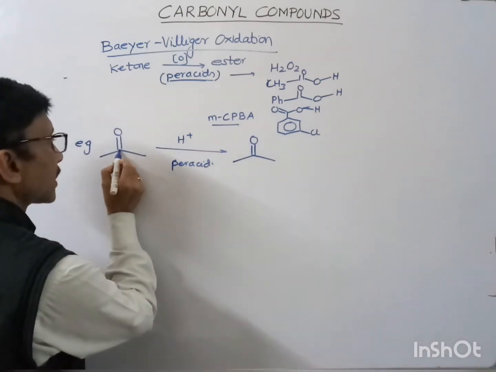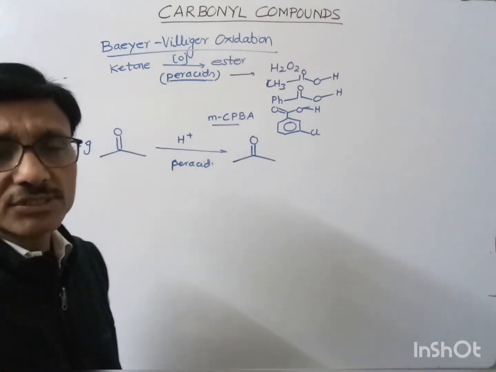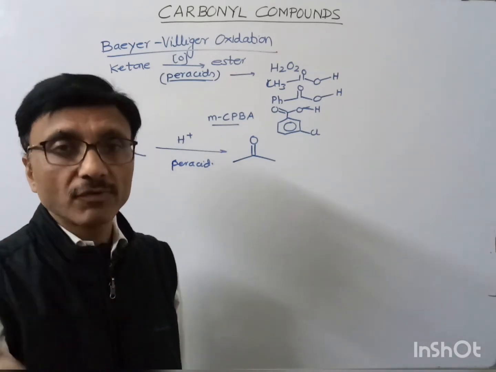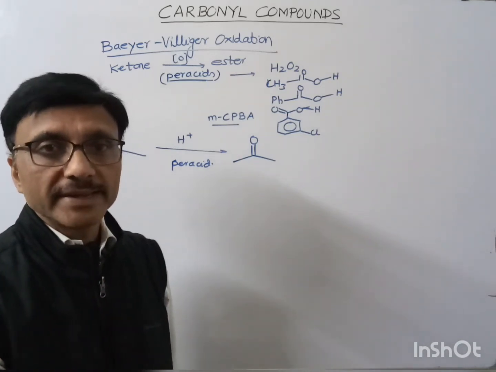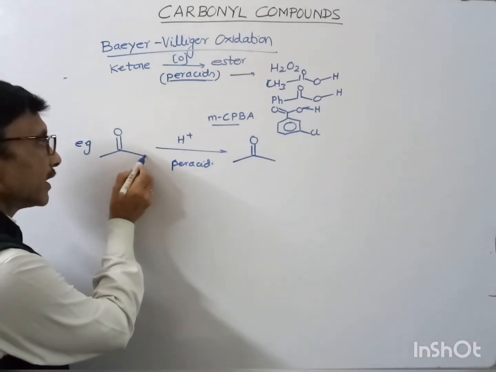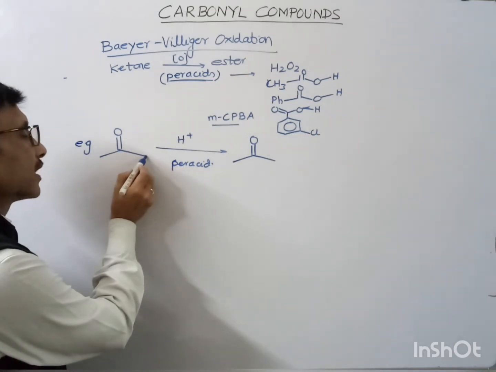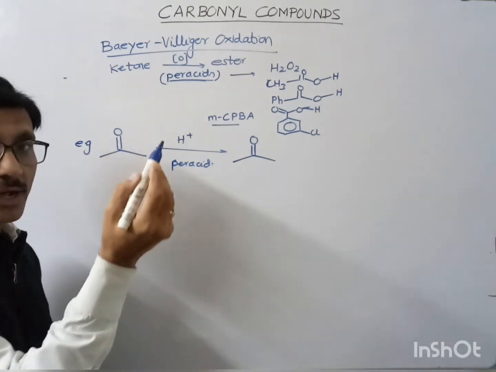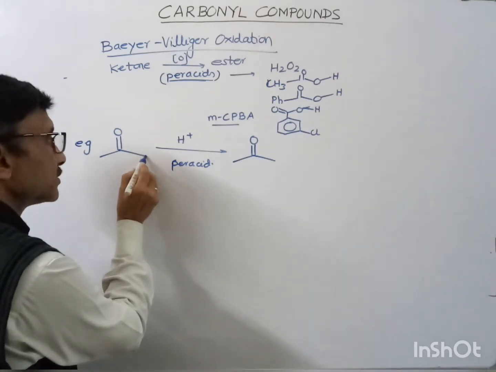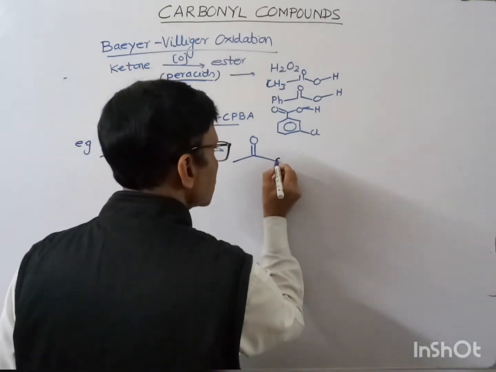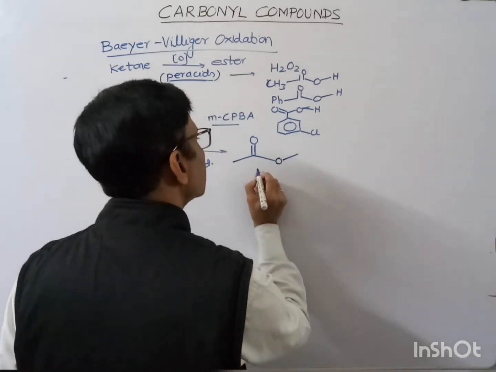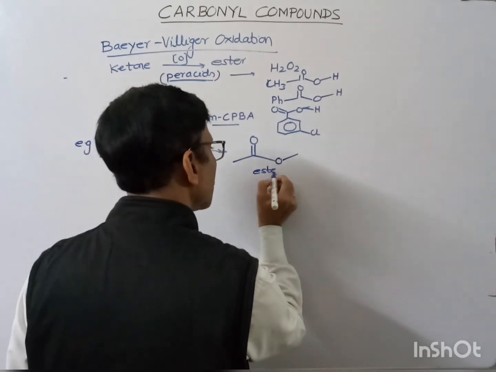This is similar to the Beckmann rearrangement. In Beckmann rearrangement, what you saw, an amide was formed from a ketone, and between the carbonyl carbon and this methyl carbon, I inserted the NH group. But here, between this carbonyl carbon and this methyl group, I will insert one oxygen atom. In place of NH, I am inserting one oxygen atom, and this is being converted to ester. This is now the ester.